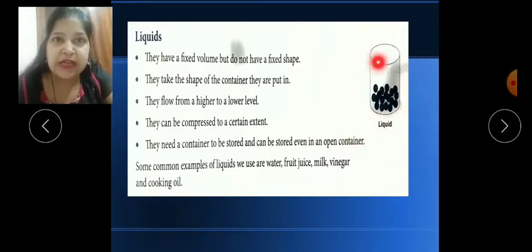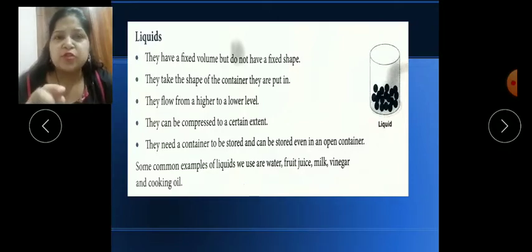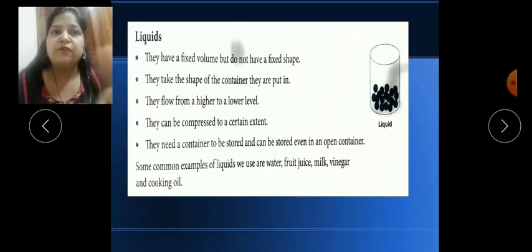These black dot-like structures you can see have wide gaps. You can see in between the molecules they have some gap. So their force of attraction is weak, not very weak, but somewhat weak. What are the properties of liquids? First one is they have a fixed volume.